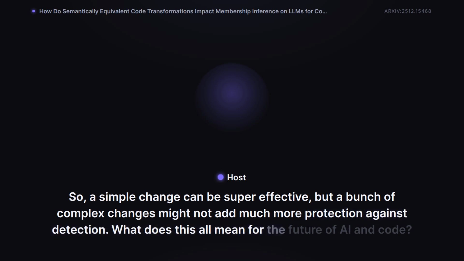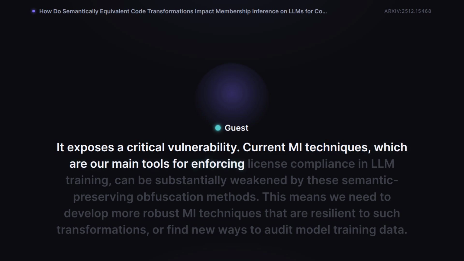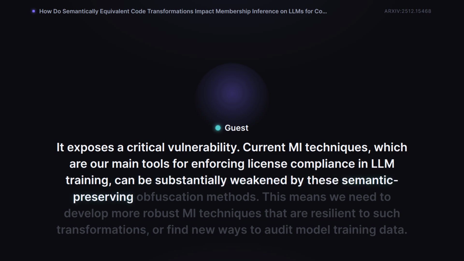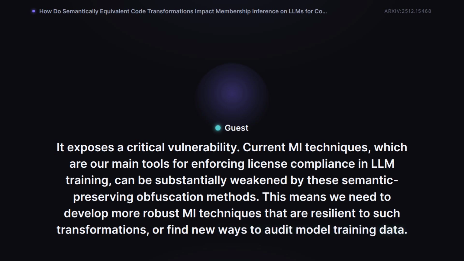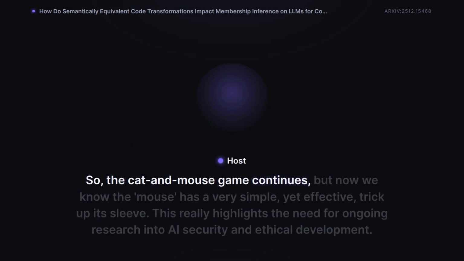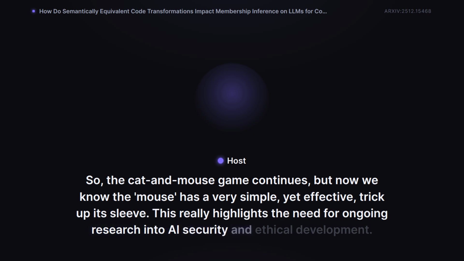What does this all mean for the future of AI and code? It exposes a critical vulnerability. Current MI techniques, which are our main tools for enforcing license compliance in LLM training, can be substantially weakened by these semantic-preserving obfuscation methods. This means we need to develop more robust MI techniques that are resilient to such transformations, or find new ways to audit model training data. So, the cat and mouse game continues, but now we know the mouse has a very simple, yet effective, trick up its sleeve. This really highlights the need for ongoing research into AI security and ethical development.